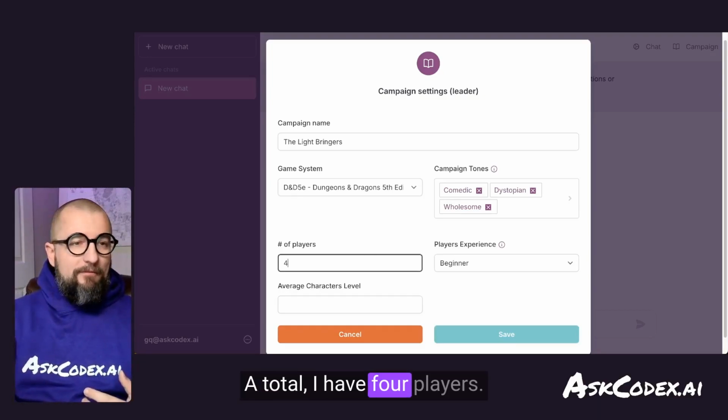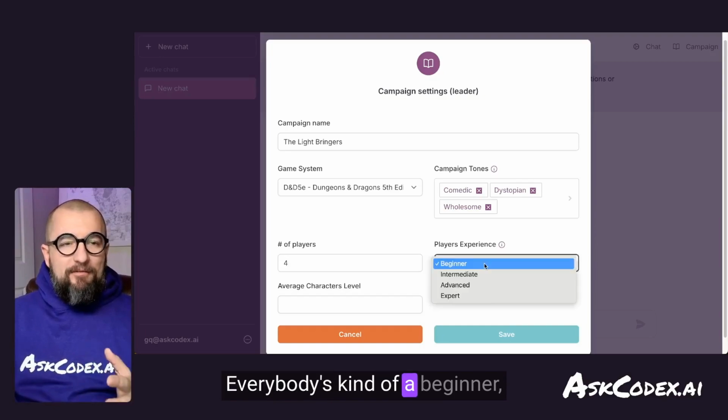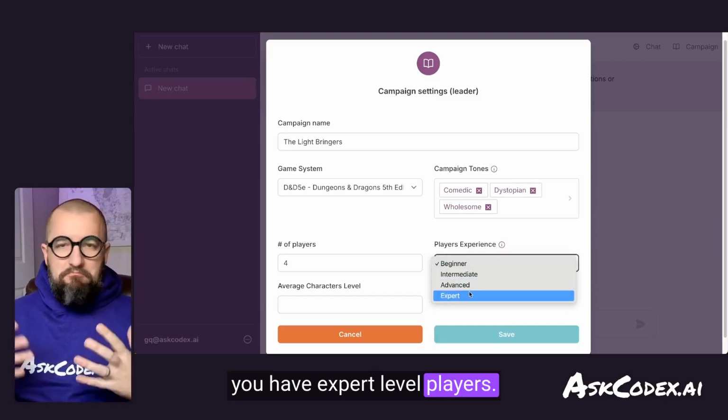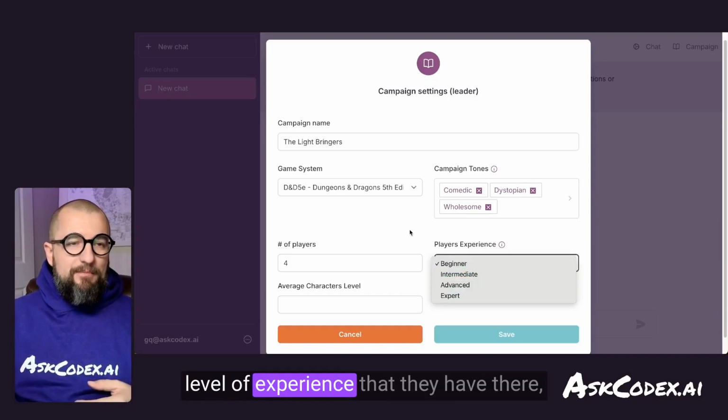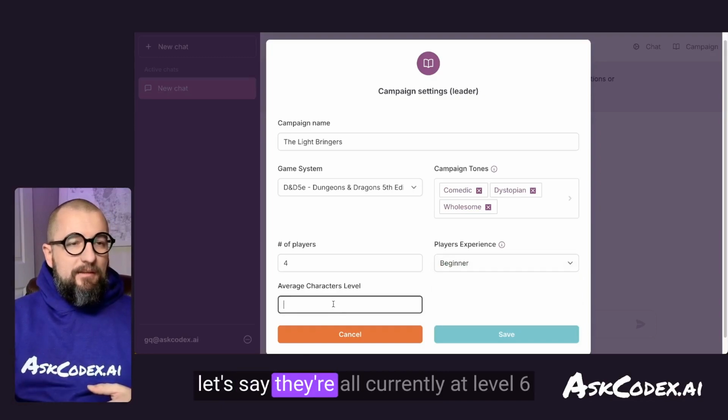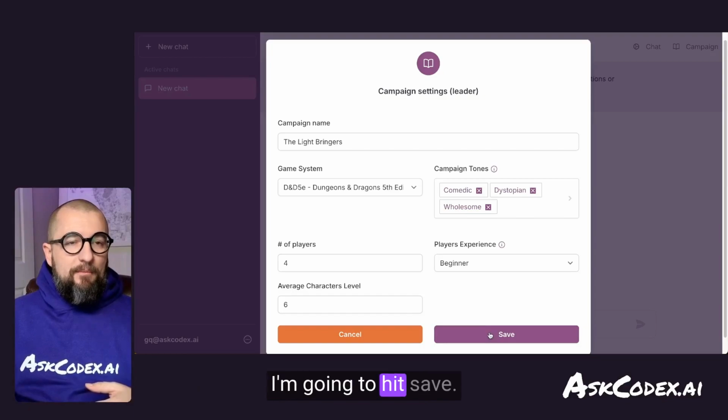A total, I have 4 players. Everybody's kind of a beginner. Maybe I have 1 expert, but maybe you have expert level players. Whatever it is, you can choose what level of experience that they have there, mix between them. And then ultimately, let's say they're all currently at level 6 as far as characters are concerned. I'm going to hit save.